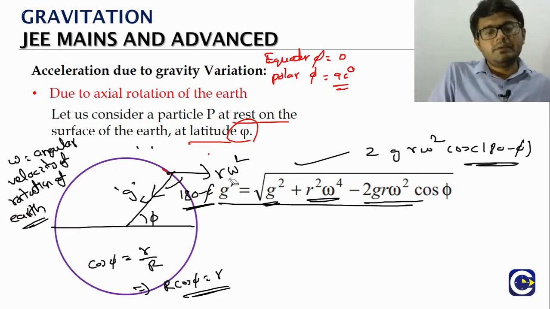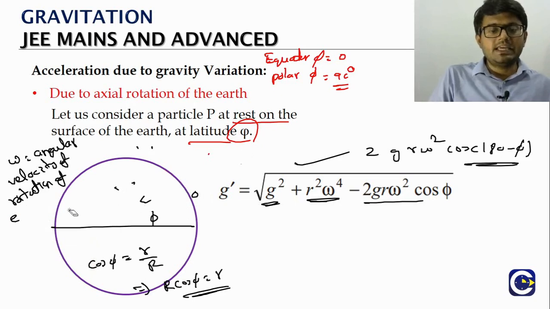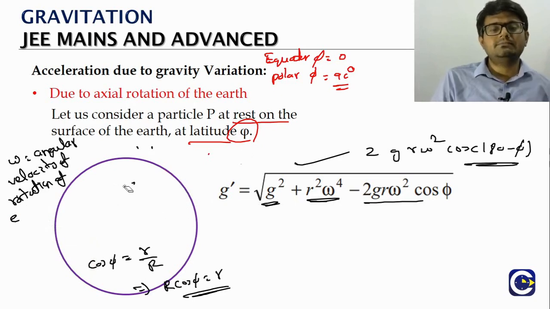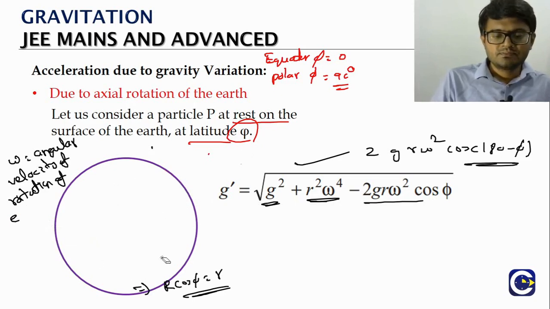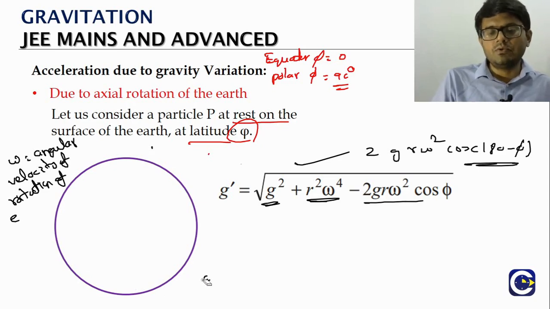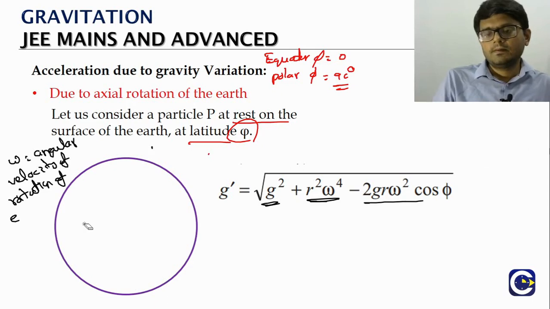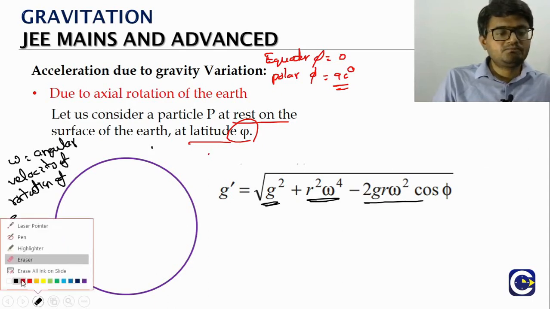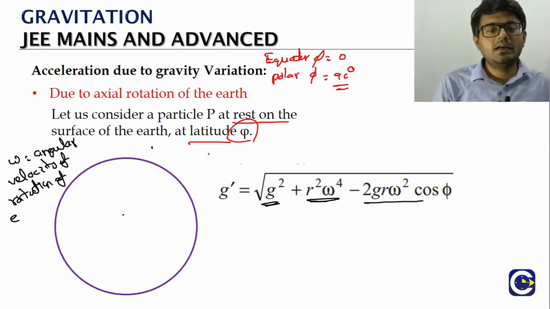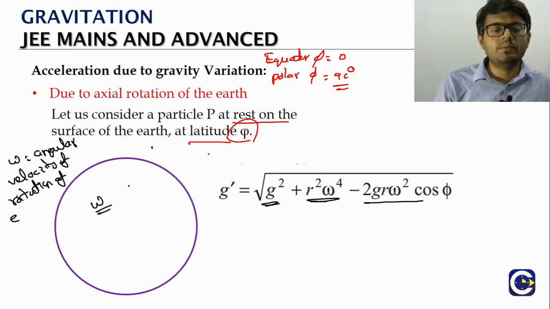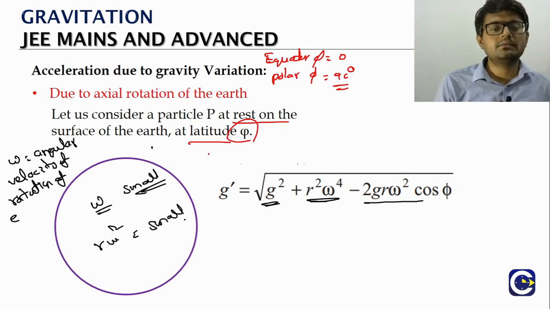Now this effective g can be simplified, the way we have done before, under some assumptions that we are going to consider. The Earth's angular velocity omega is going to be very small. So if you look at this r omega square, it will be a small quantity.